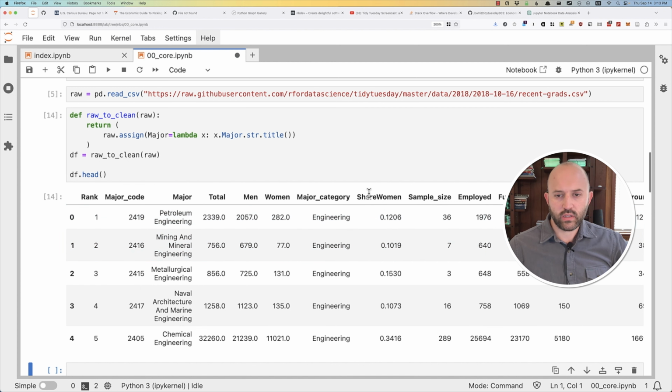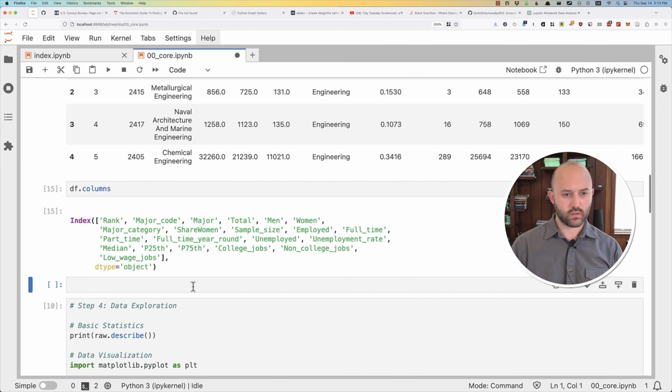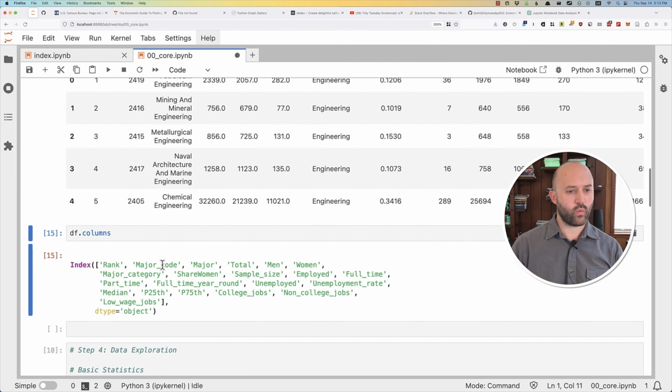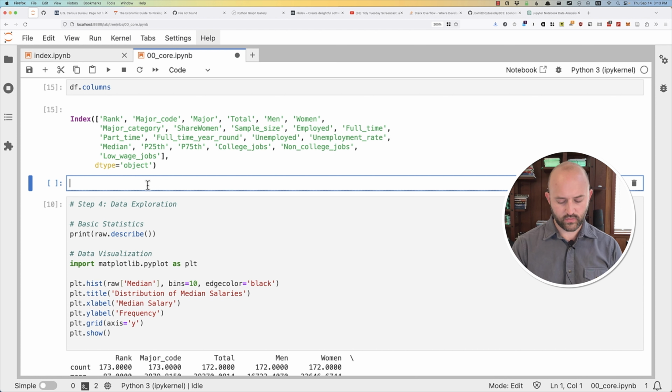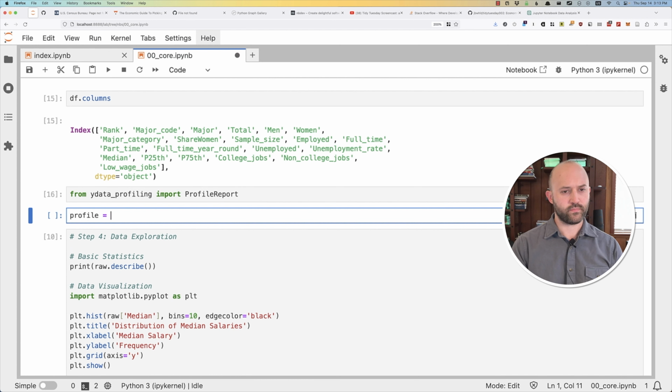Now at this point, let me see if the columns have any sort of silly things. Let's just do df.columns. Okay, so the columns don't look bad, they look reasonable. I want to use the profiling thing. I want to do from ydata_profiling import, was it ProfileReport? Yes, I think that's right. ProfileReport. I think I need to do something here.